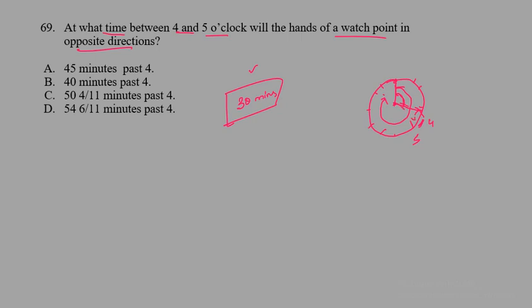So for that, what we know is the minute hand gains 55 minutes space in 60 minutes. What this actually means is, once we consider that this is 4 o'clock, and if we move the minute hand for 60 minutes, then our hour hand comes at 5 o'clock.